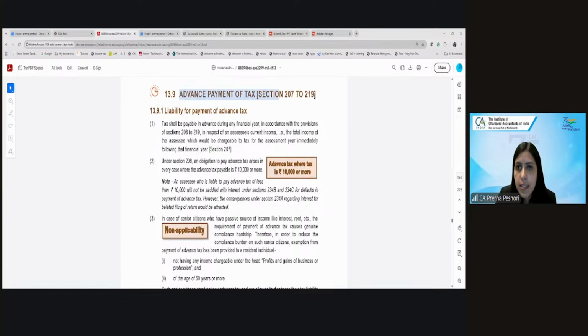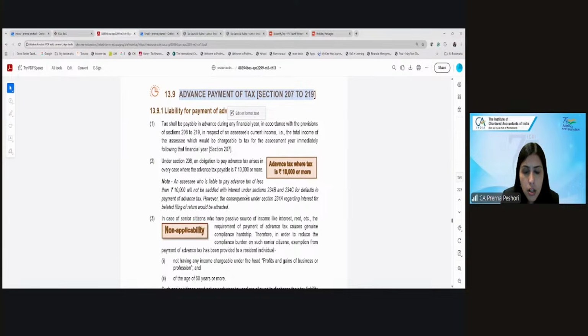Next comes the advance tax. So who is liable to pay advance tax? If the tax on your total income is more than 10,000, you have to pay the tax in the current year itself. An obligation to pay the advance tax arises where the tax payable is 10,000 or more, and of course where you have income chargeable to tax.